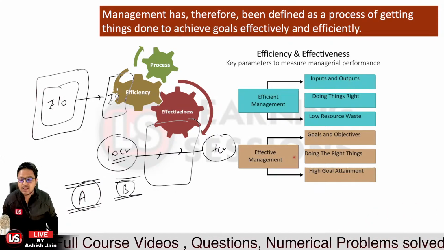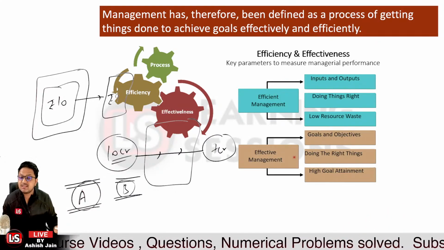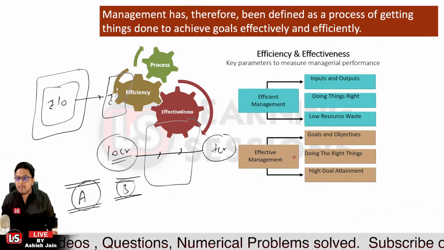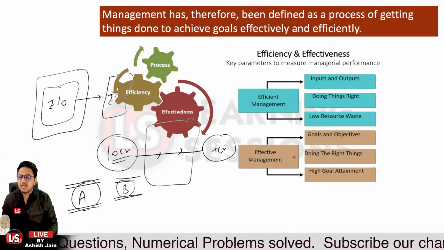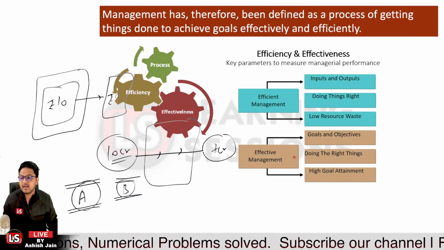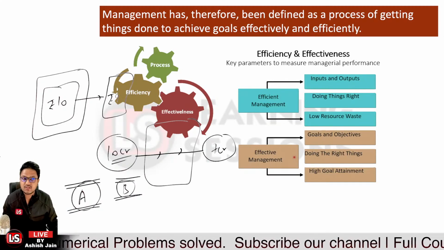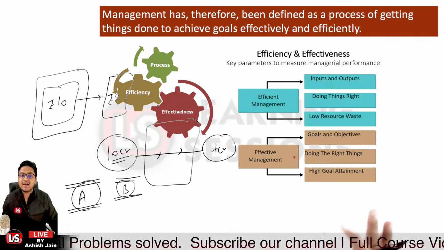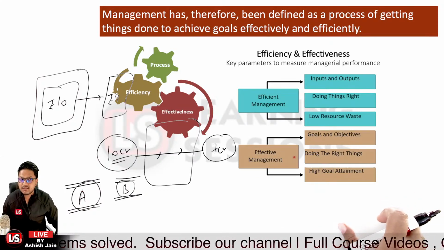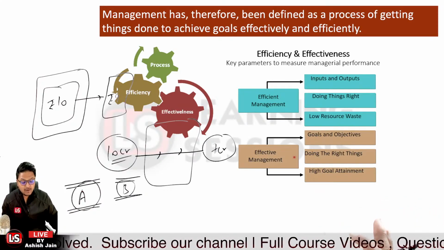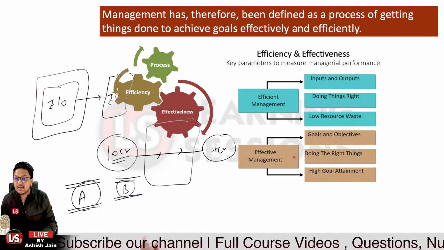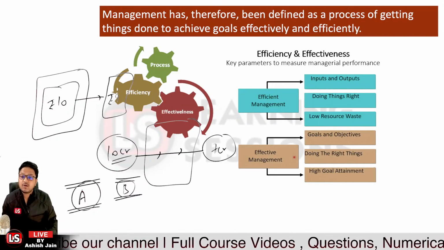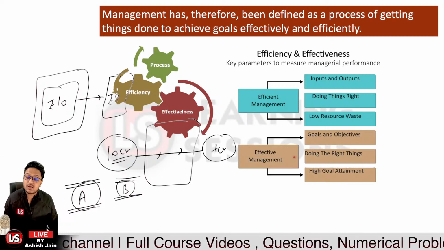So in that case also, you are to do things in such a manner that they comply with the different laws, with the government, and with the local laws of the state over there. And further, high goal attainment. The third parameter is related to high goal attainment. Whatever goals were set over there, we must try to achieve the best out of those.